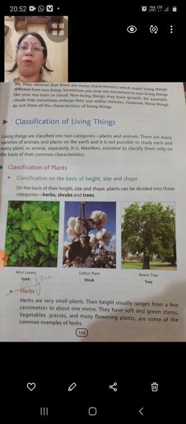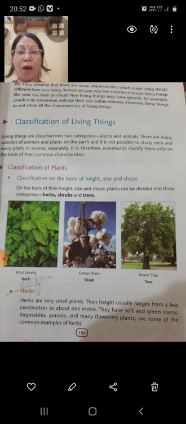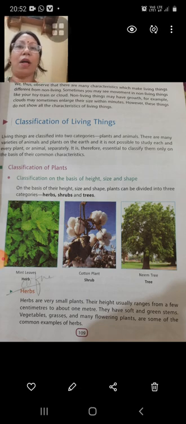According to height, size and shape, you can see different types of plants, like herbs. Herbs are very small size plants. Their height usually ranges from a few centimeters to about 1 meter. They have soft and green stems. Vegetables, seasonal vegetables, grasses and many seasonal flowering plants are some of the common examples of herbs.